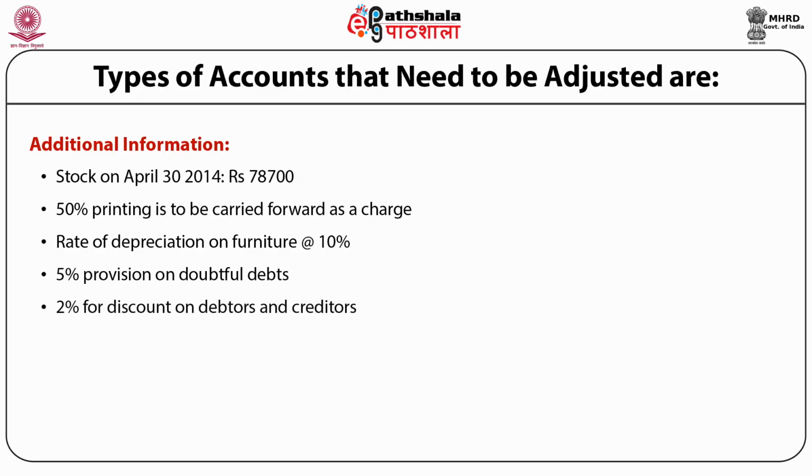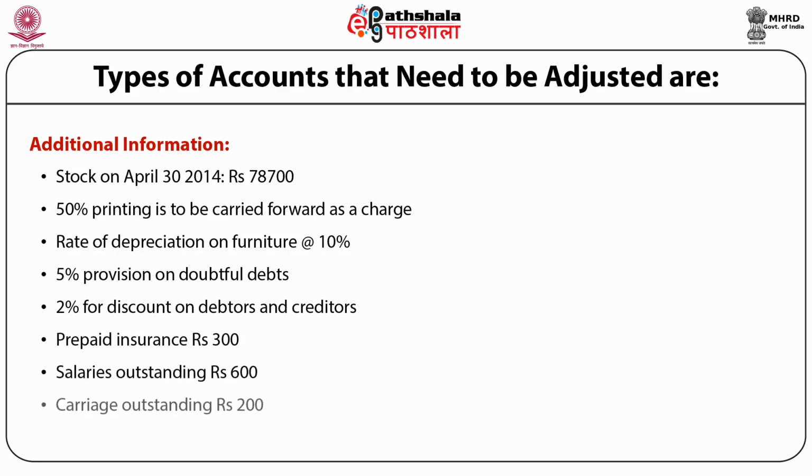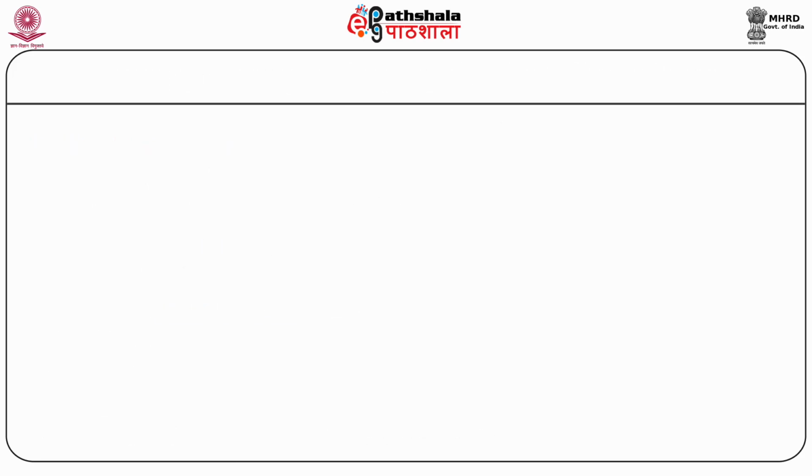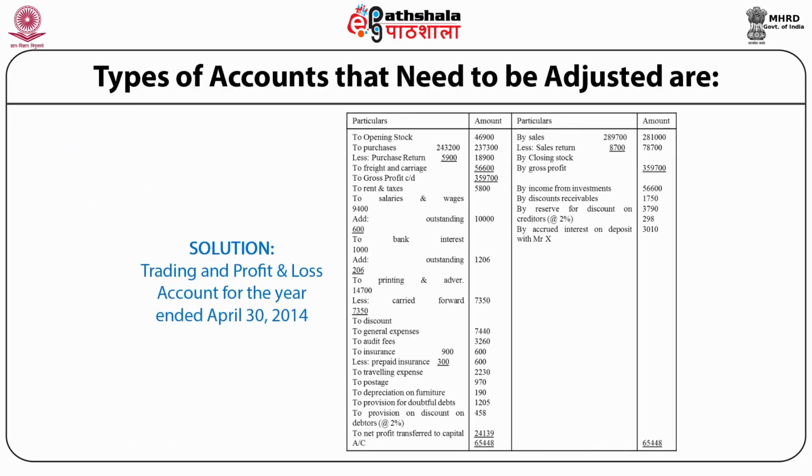2% discount on debtors and creditors. Prepaid insurance rupees 300. Salaries outstanding rupees 600. Carriage outstanding rupees 200. Full year interest on deposit is charged on deposit with Mr. X. Trading and profit and loss account for the year ended on 30th April 2014 is prepared and given here.